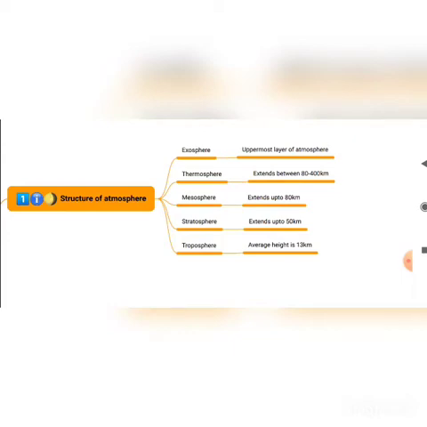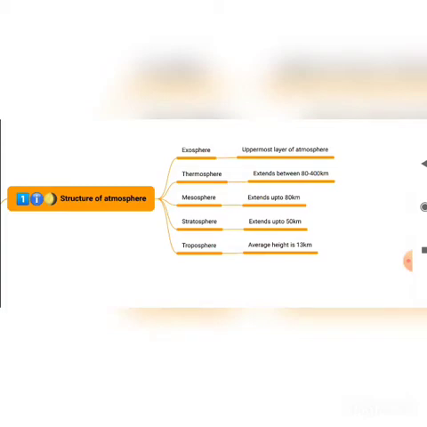Below that is the stratosphere. This layer is almost free from clouds, and weather phenomena are not applicable here. It extends up to a height of 50 kilometers. It contains the ozone gas, which protects us from the harmful sun rays, that is UV, ultraviolet rays. Below that is the troposphere, where we are living, and climatic changes, rainfall, fog, hailstorm, all these occur in this layer. It is about 13 kilometers from the ground.